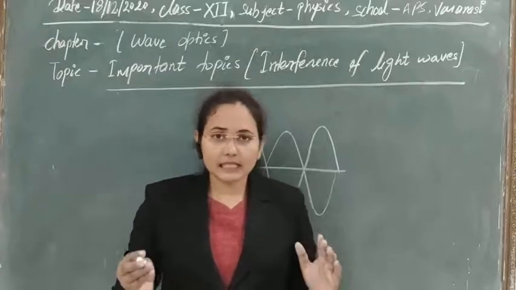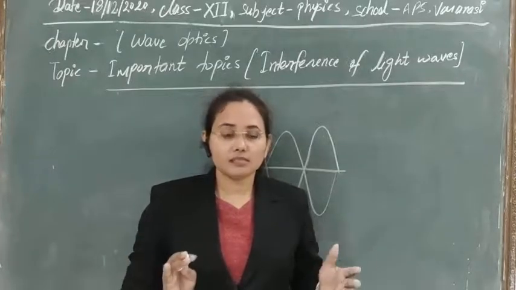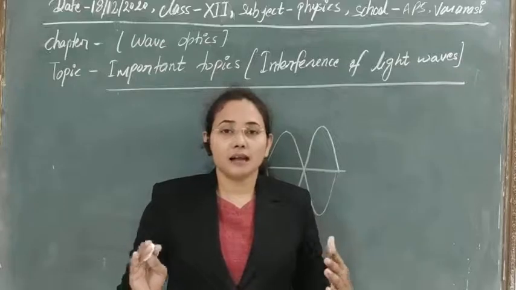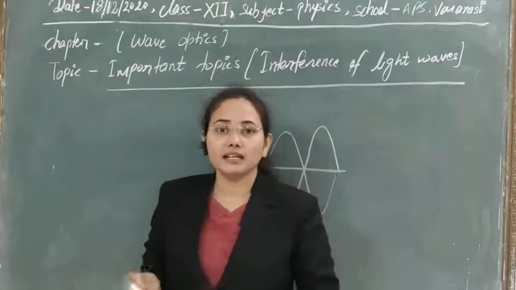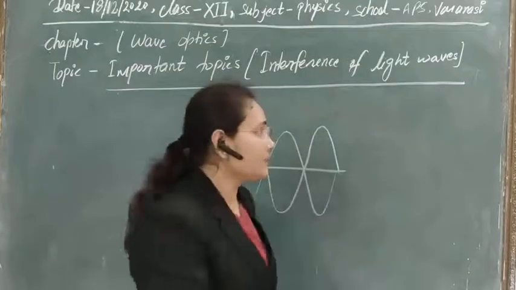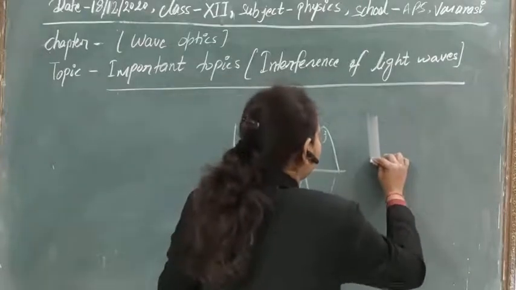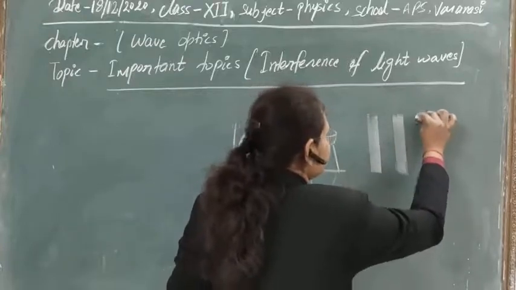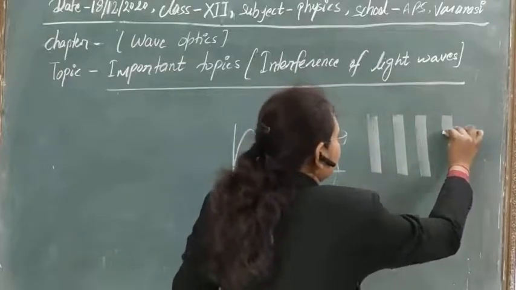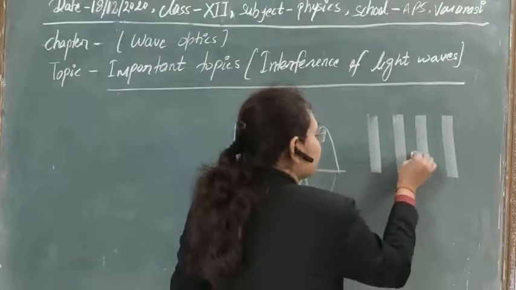So here we are seeing that in these two conditions we are getting alternate maximum and minimum intensity. If you arrange them, suppose this is the point of minimum intensity, this is maximum intensity, this is again minimum intensity, so minimum, maximum, in this way.